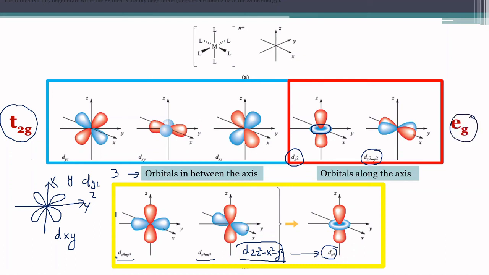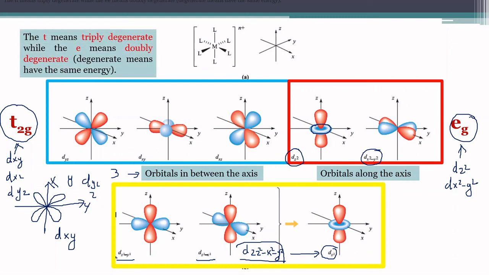So dxy, dxz, and dyz constitute the T2g orbitals, and the orbitals along the axes, that is dz square and dx square minus y square, are considered as eg orbitals. And T means triply degenerate and E means doubly degenerate. We have already discussed that degenerate means having the same energy.